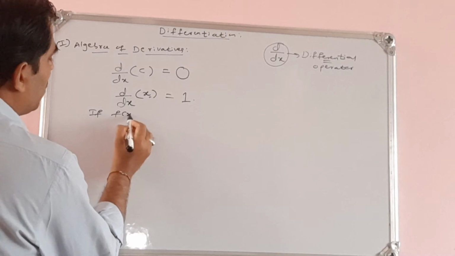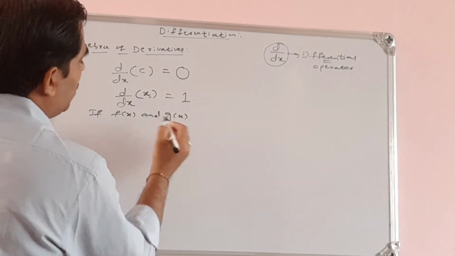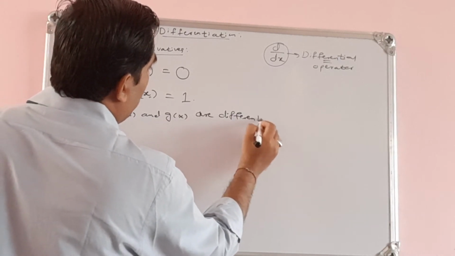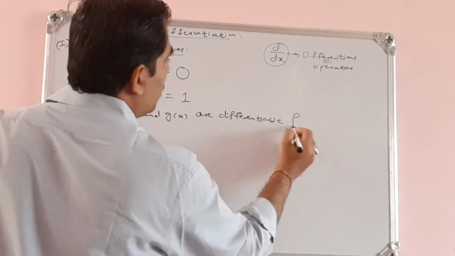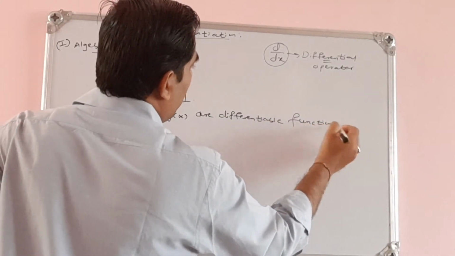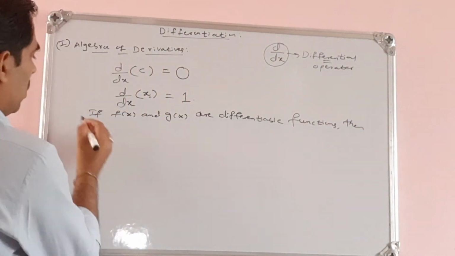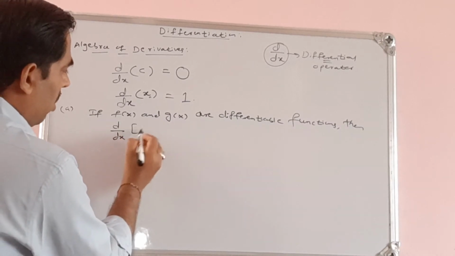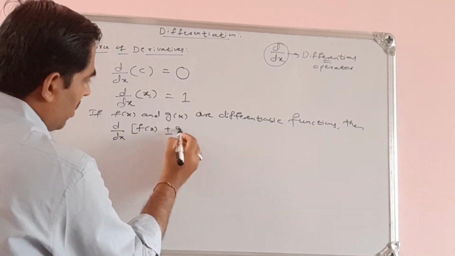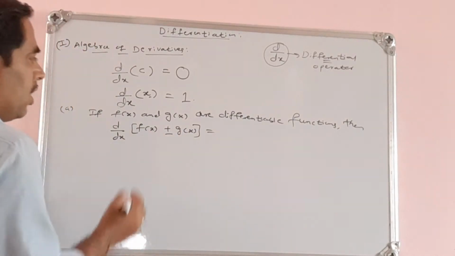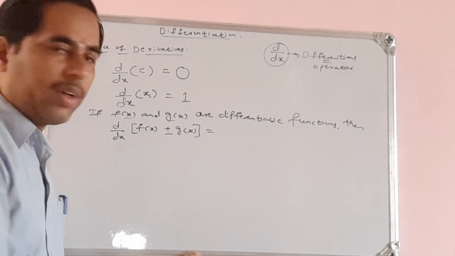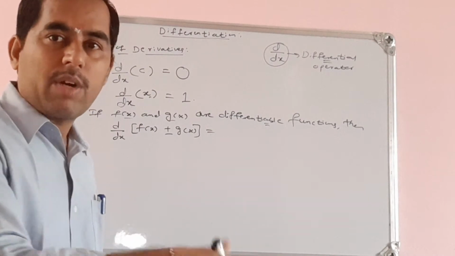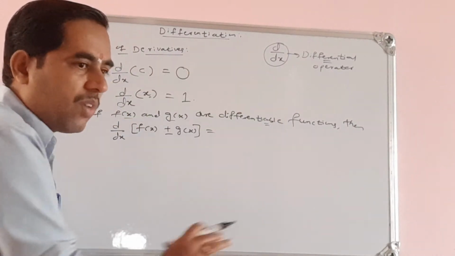Now, if we have two functions f of x and g of x that are differentiable, and I want to get the derivative of the sum or difference of these two functions. I may have two or more functions. Let us consider two differentiable functions. Differentiable means the left hand derivative and right hand derivative should exist.